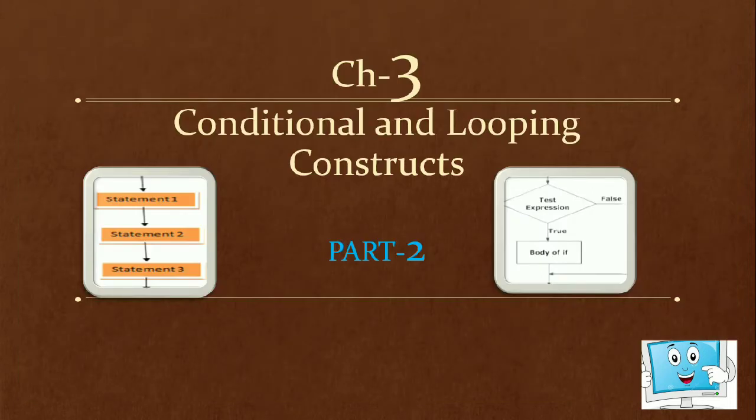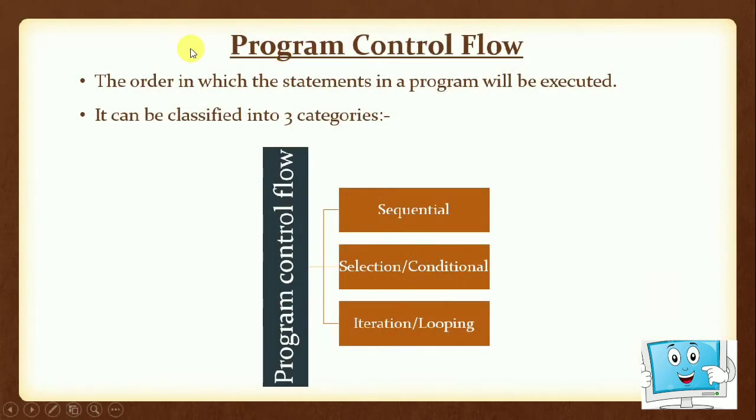Hello students, today we are going to start part 2 of the chapter Conditional and Looping Constructs. Program Control Flow. Program control flow means the order in which the statements in a program will be executed. That is, first which statement will execute, next which statement will execute.